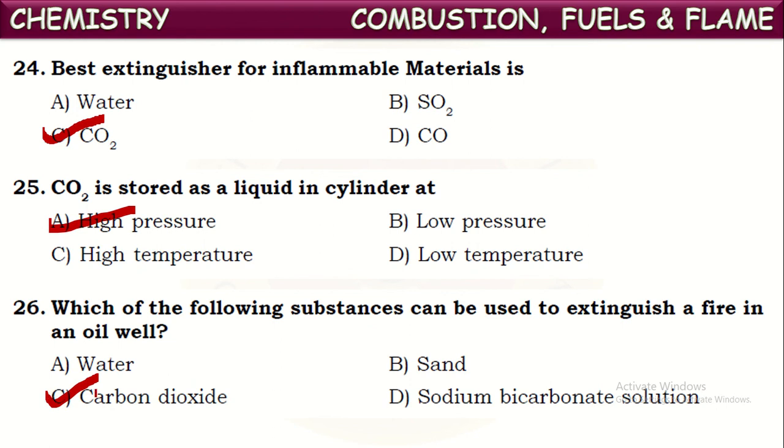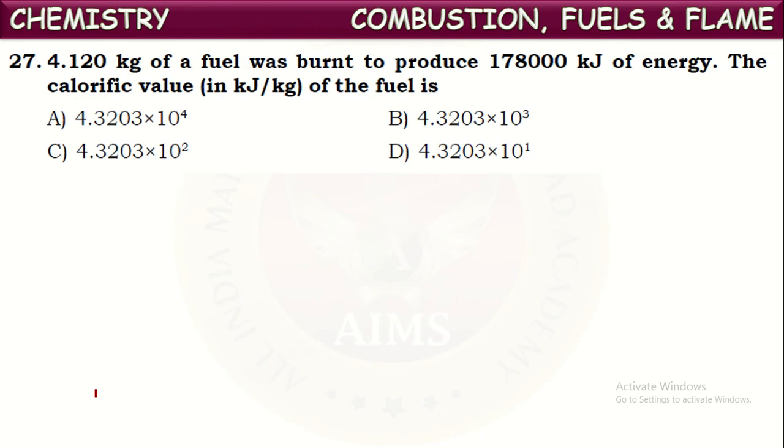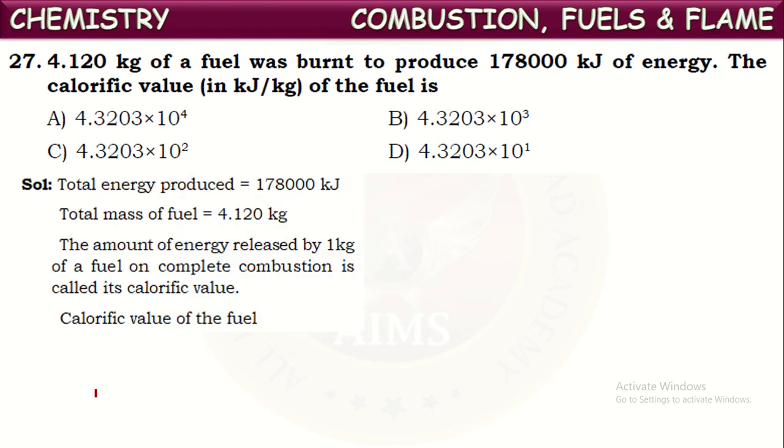Okay, next one. 4.12 kg of a fuel was burned to produce 1,78,000 kilojoules of energy. The calorific value of that fuel is, so what they have given here, the total energy produced by the combustion of fuel is given as 1,78,000 kilojoules, and the total mass of the fuel is mentioned as 4.12 kilograms.